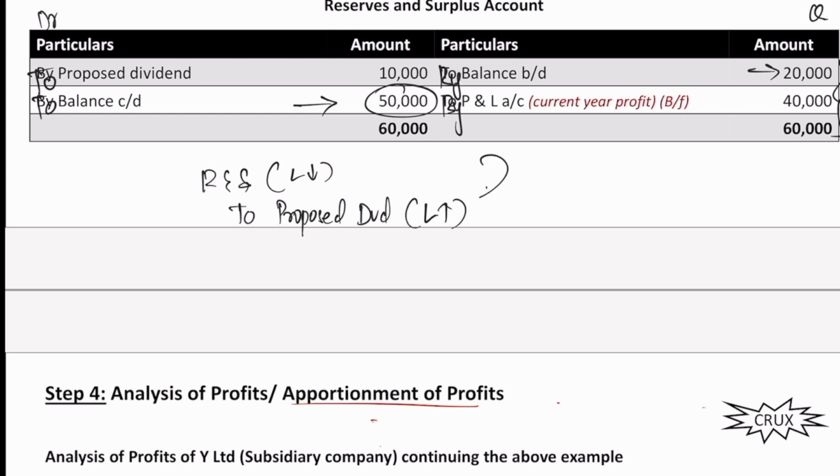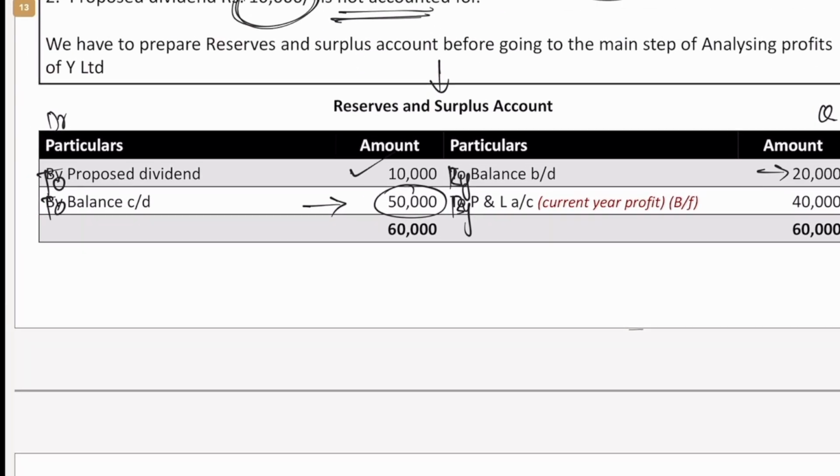From one liability we will transfer into another liability, because we are saying that we had so much of reserves and we are proposing to give dividend to the shareholders to the extent of 10,000. Until you make the payment, proposed dividend will be a liability. Once you make the payment, it will be proposed dividend to bank. That is how you close that entry. But anyway, that is not of our concern. For now, we have understood that we have accounted for proposed dividend as well.